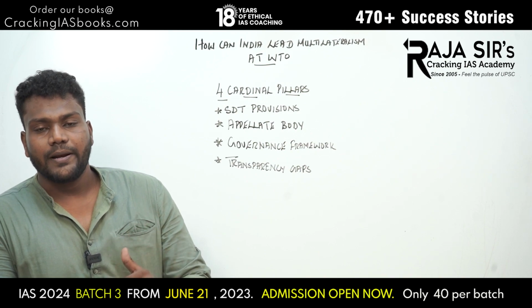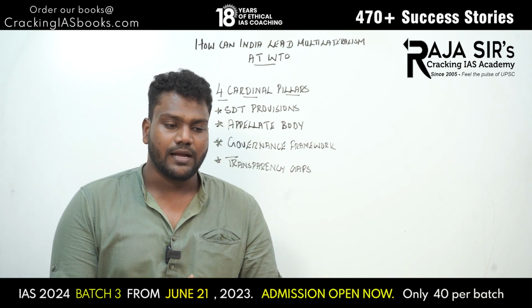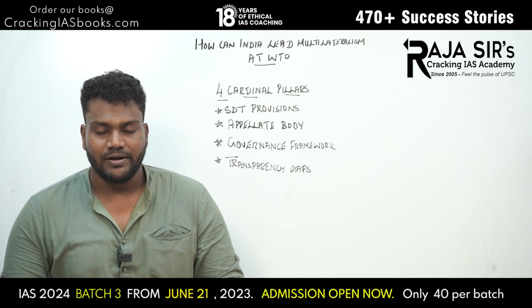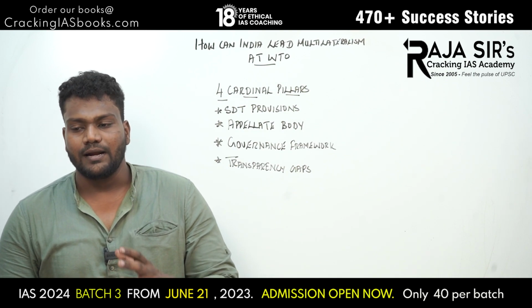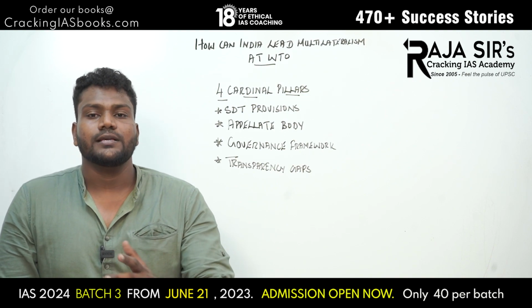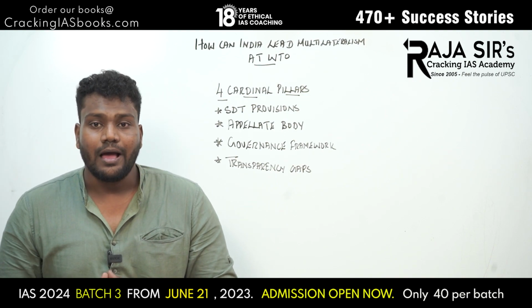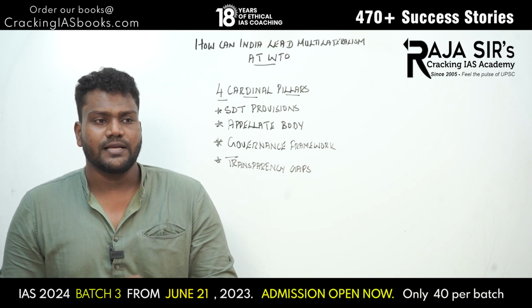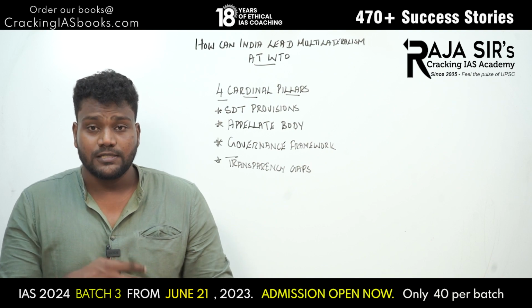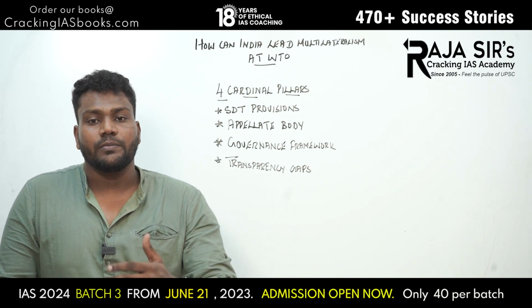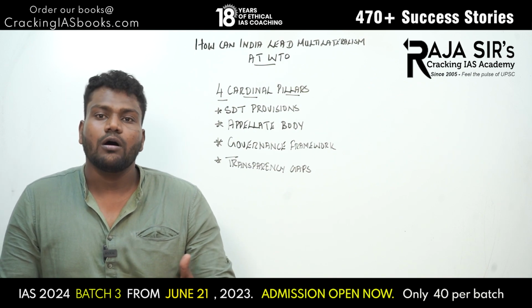What is happening in recent times is that the appellate body has been paralyzed since 2017, and one major reason is that the US has been acting in such a manner to reduce the powers of the appellate body, so that all its policies, programs, schemes and protectionist policies go on without any disruption or barrier from the appellate body or the WTO.